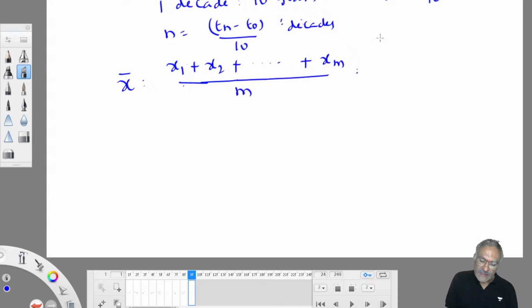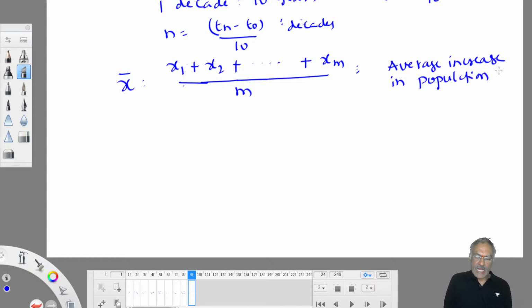In our language, the x bar means here, of course, it is statistical information only. How we got that statistical information? By using population data. So therefore, this x bar represents what? Average increase in population per decade or per year.